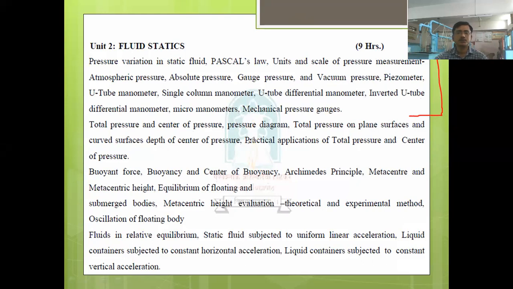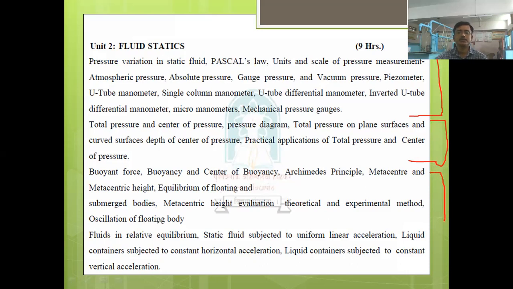Then the second subtopic is about total pressure and center of pressure. Then pressure diagram, total pressure on plane surfaces and curved surface, depth of center of pressure, practical application of total pressures and center of pressure. So this is another subtopic, and the remaining one.